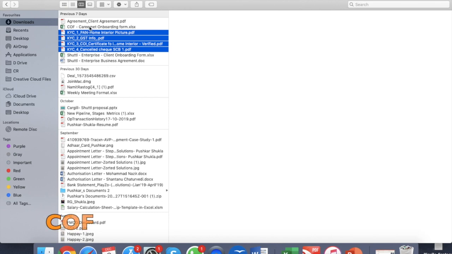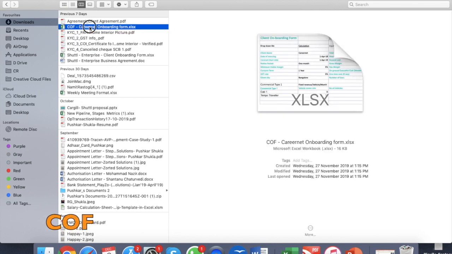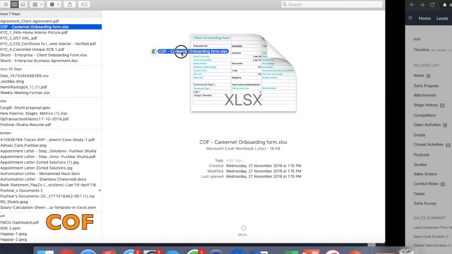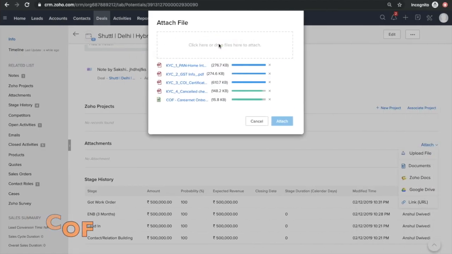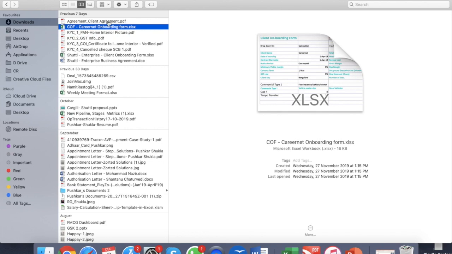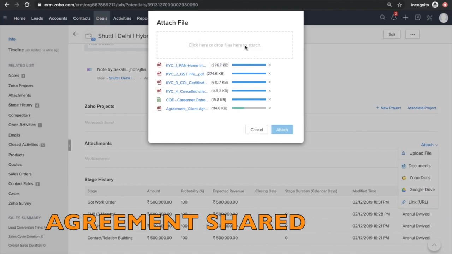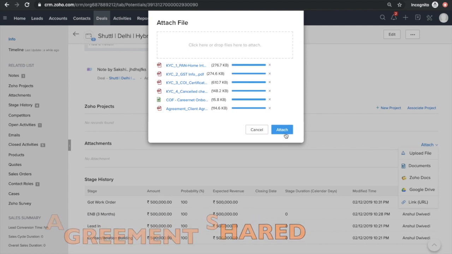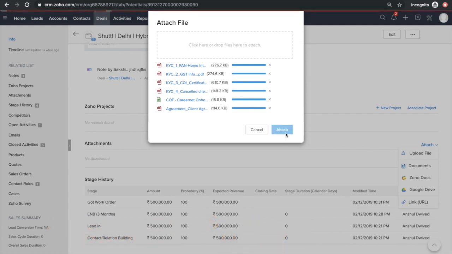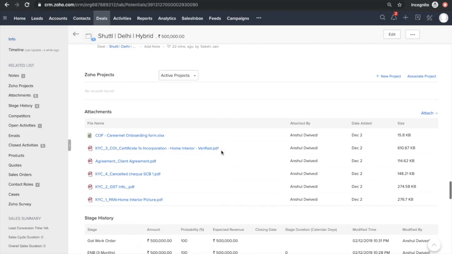Then this is the COF which we discussed. This COF needs to be shared with Pushkar and Rahul. I'll share the COF. I'll attach COF here. This is the agreement shared with client. I'm not saying signed, but shared with client. Either it would be our format or client format basis on their ask. Right? So these are different documents which I have uploaded.